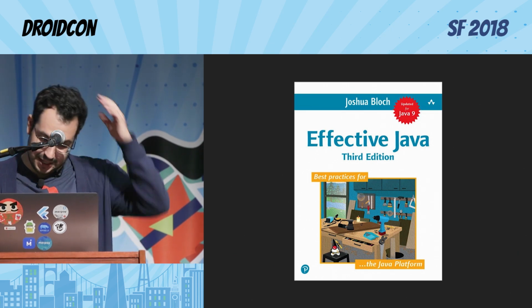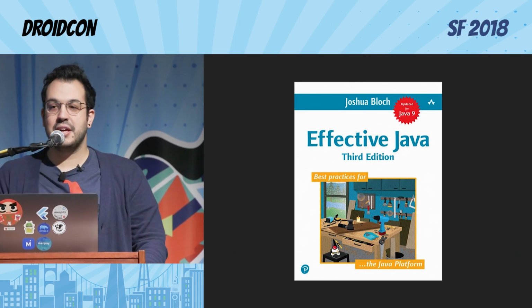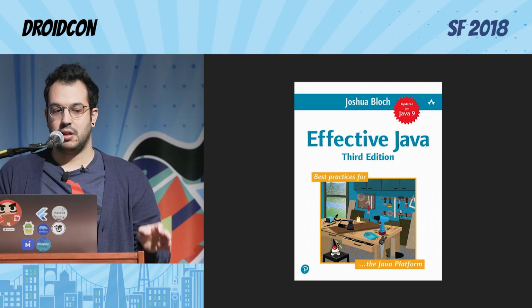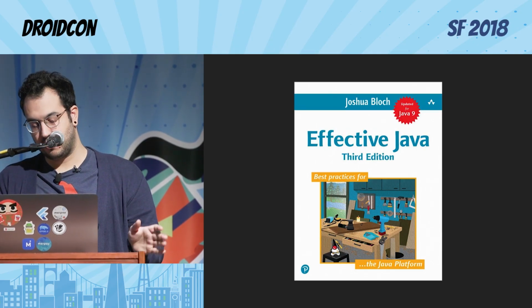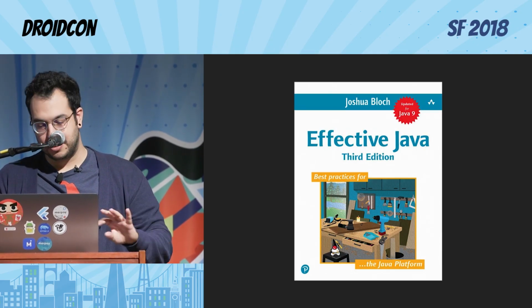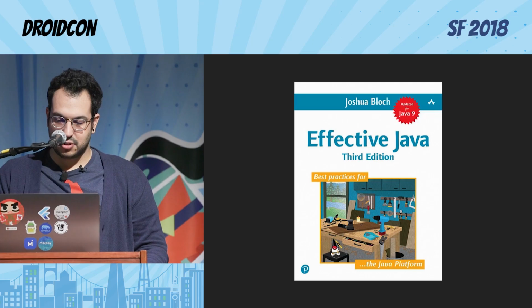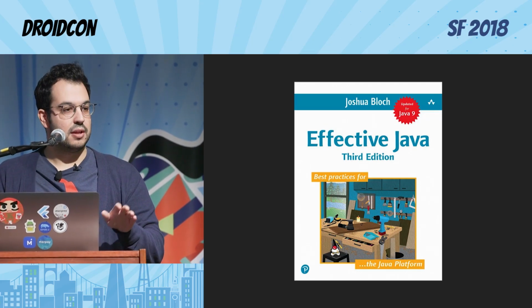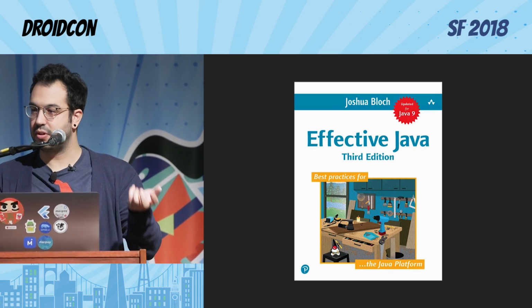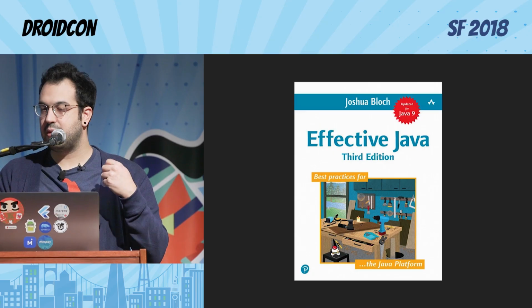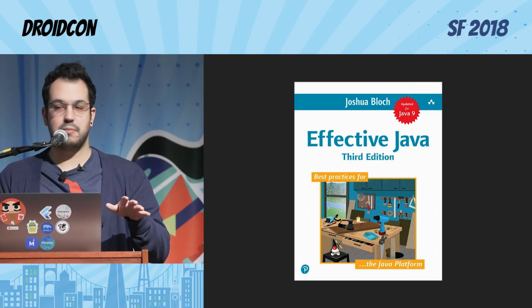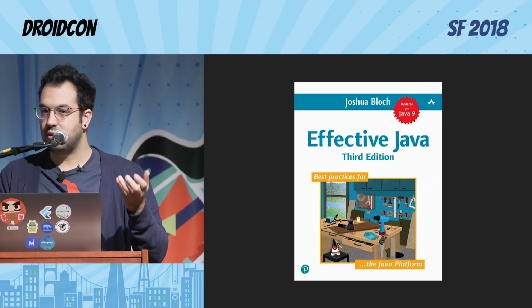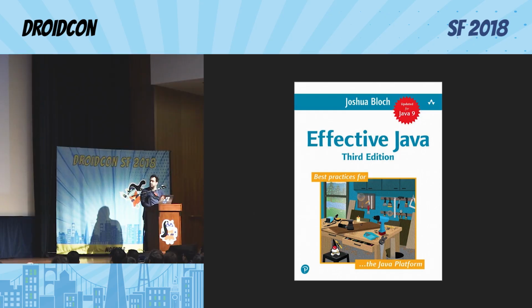So many memories. The good thing about Effective Java is that it not only allows you to work around some of the Java deficiencies or issues, it actually gives the reasons why those things work well to make good code and good APIs. It was one of the first books that gave me the critical thinking necessary to build good software. So this is one of my favorite books of all time.